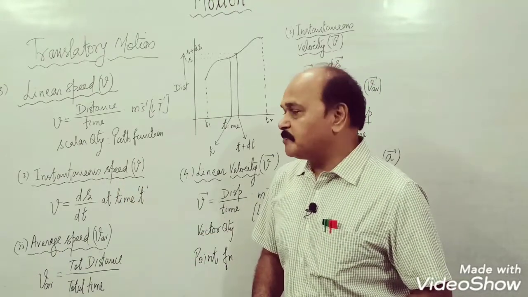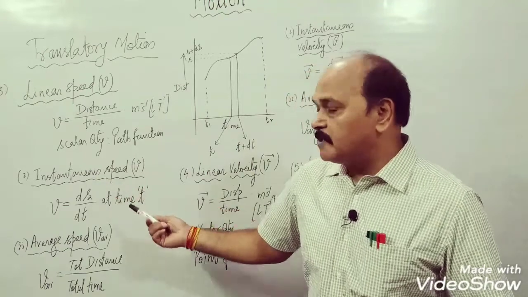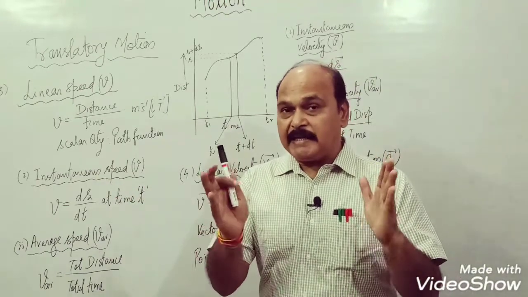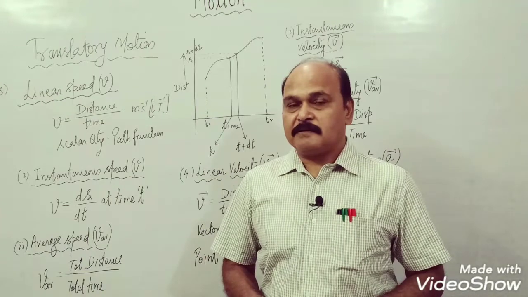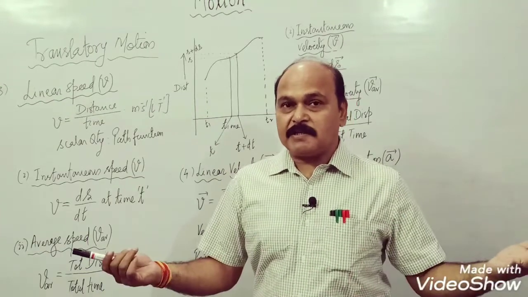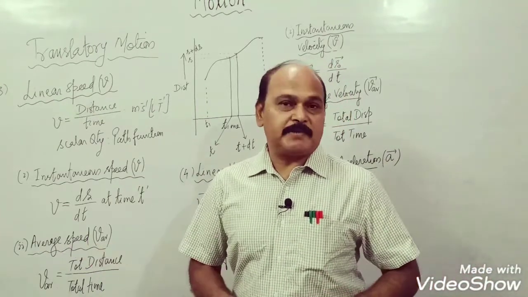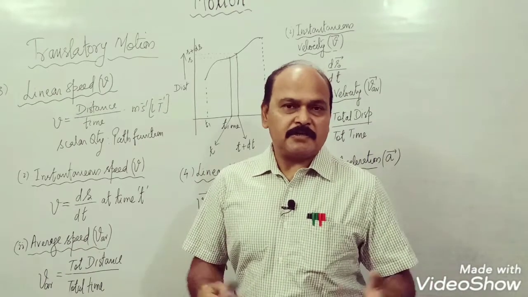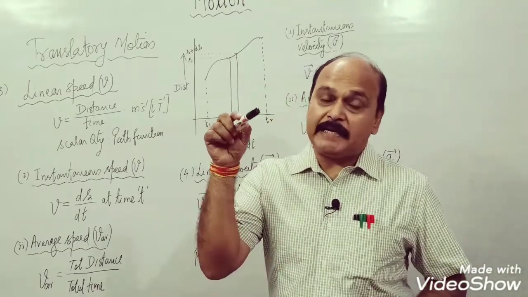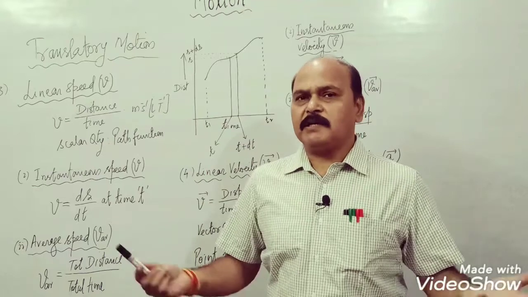Well, instantaneous speed, as obvious from the name itself, is speed at any instant. The very concept of instantaneous speed seems to be absurd. It is not possible to find out speed at any instant. Why?